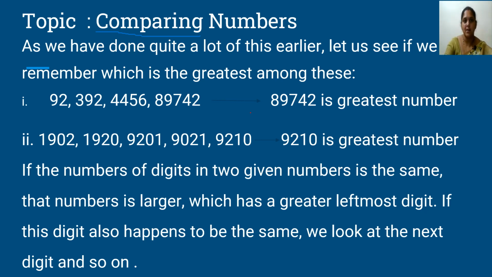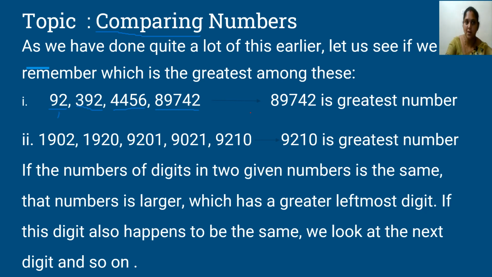As we have done quite a lot of this earlier, let us see if we remember which is the greatest among these. I have taken here 4 different numbers. If you observe these 4 different numbers, the first number has 2 digits, the second number has 3 digits, the third number has 4 digits and the last, fourth number has 5 digits. So among these numbers, which one do you consider the greatest number?